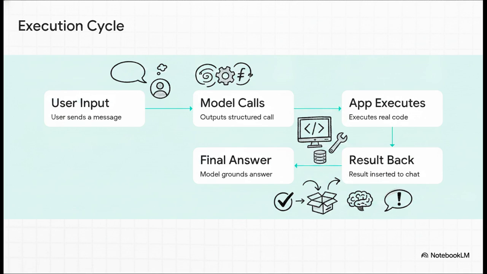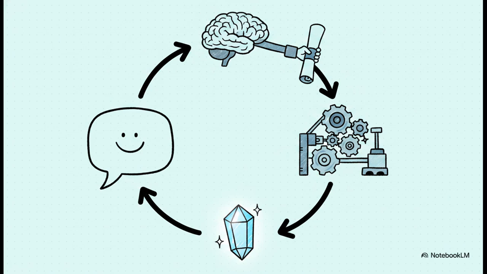Step 3, the host application steps in, intercepts that call, and executes the actual real-world code. Step 4, the application takes the result of that code and inserts it right back into the conversation history. And finally, Step 5, the model reads that brand new information and generates its final, factually grounded answer for the user. Let's anchor this abstract loop with a super concrete example, like a generic unit conversion tool.